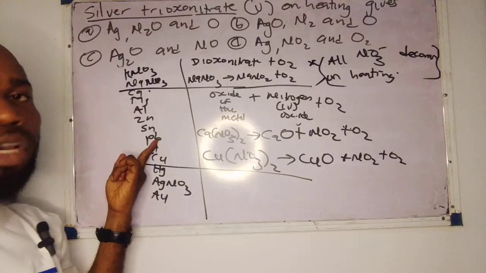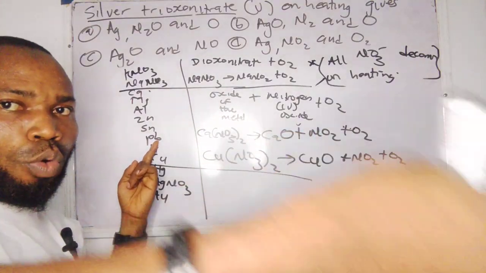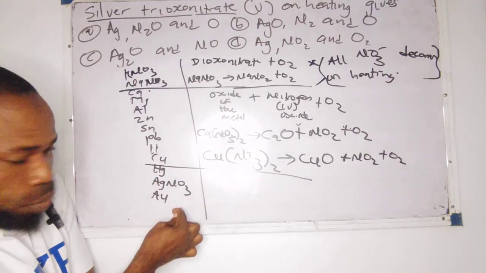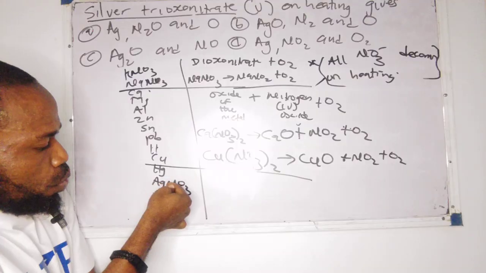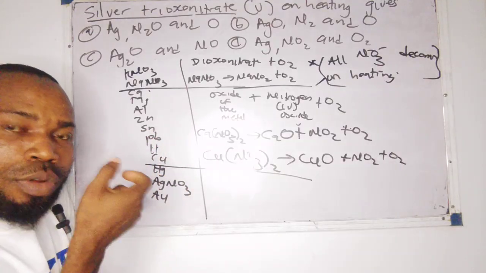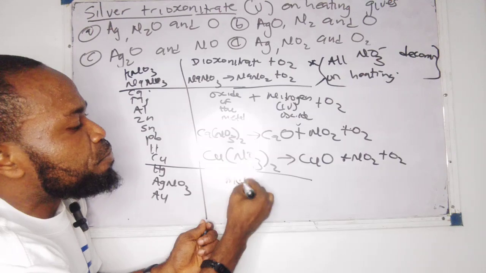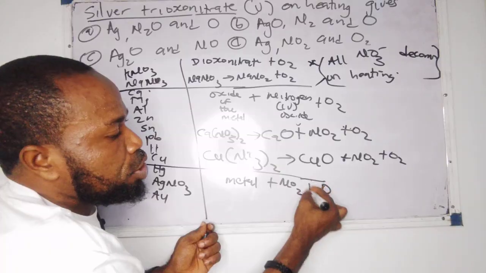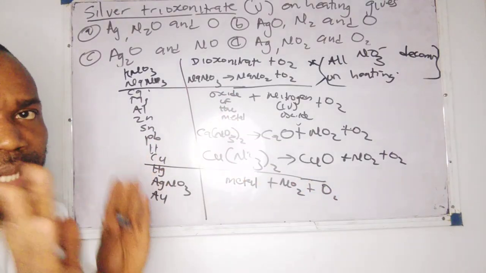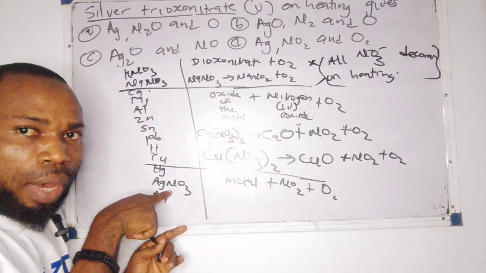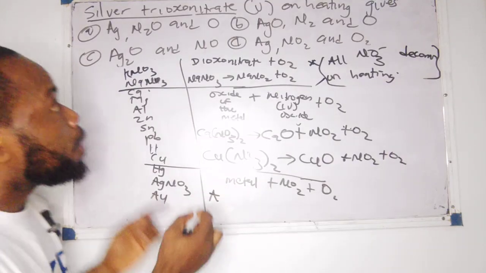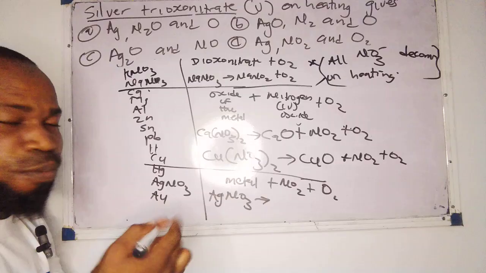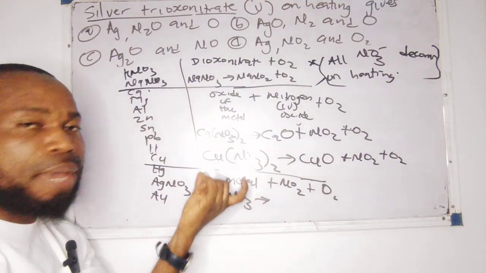So if you are using lead trioxonitrate, that means I'm going to get lead oxide, NO2, and oxygen. Now, these metals down, mercury, silver, gold, their trioxonitrate decomposes to form the free metal plus nitrogen 4 oxide and what? And oxygen. Now, if you check over, you have already answered the question. The answer is on the board. What does it mean? That means since we are dealing with silver trioxonitrate, you call it silver trioxonitrate. If it decomposes, it's going to form the free metal.